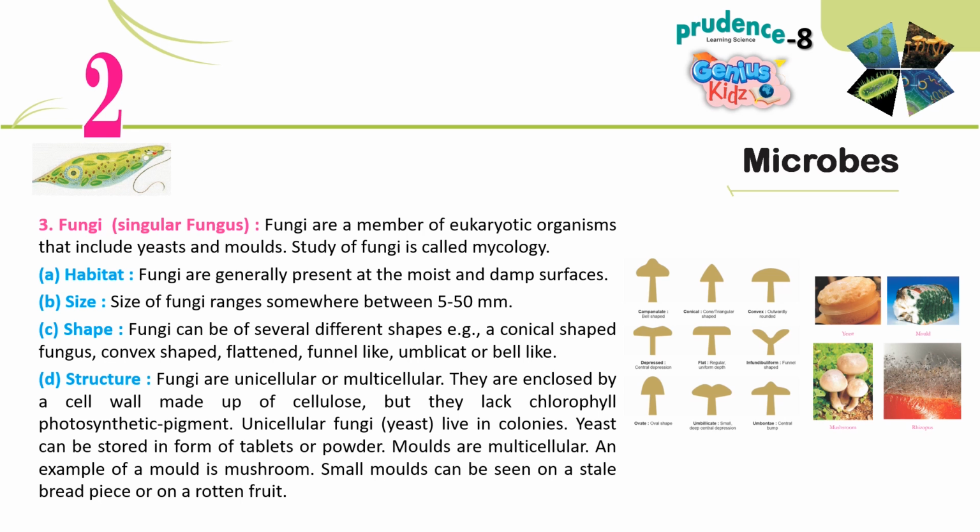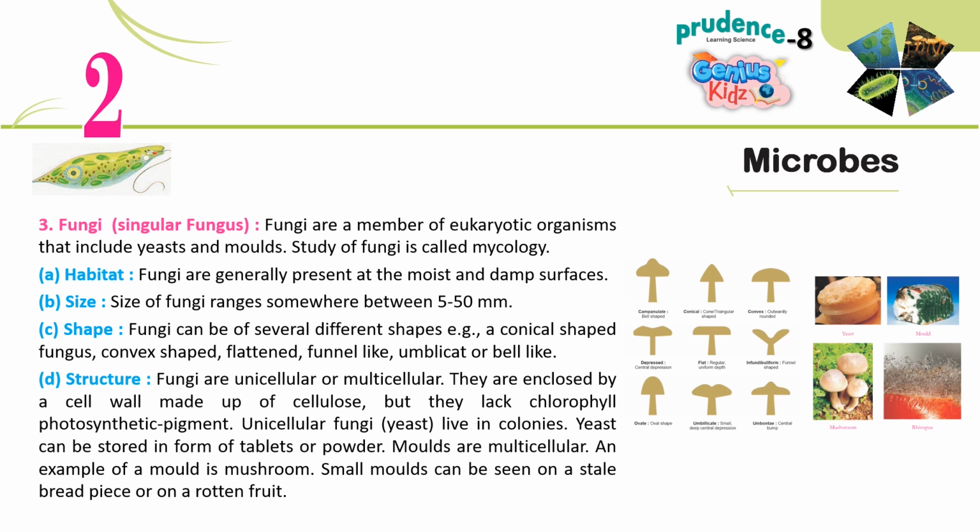C. Shape. Fungi can be of several different shapes, for example, conical, convex, flattened, funnel-like, umbilicate or bell-like. D. Structure. Fungi are unicellular or multicellular.